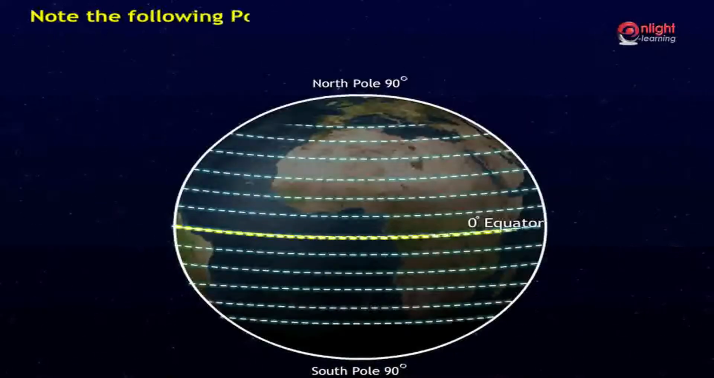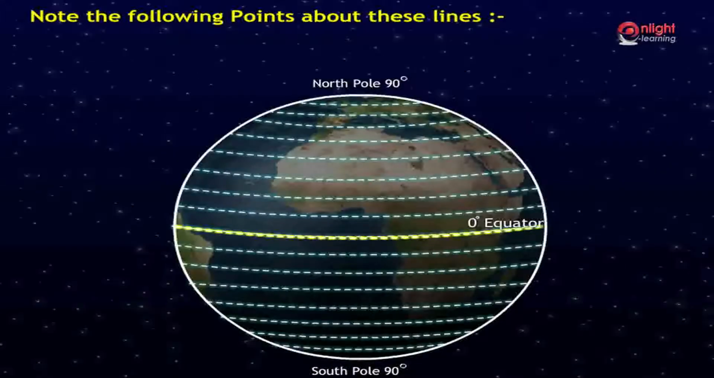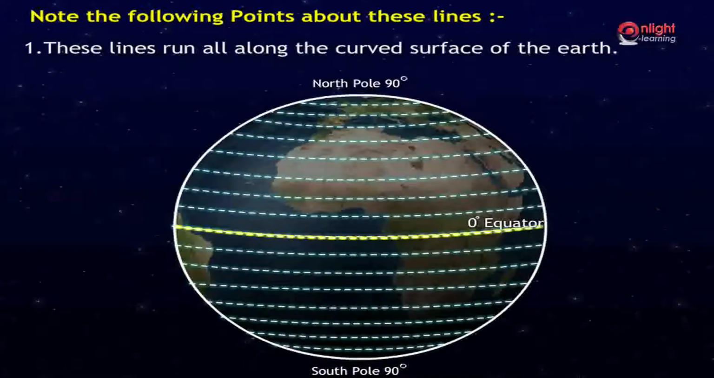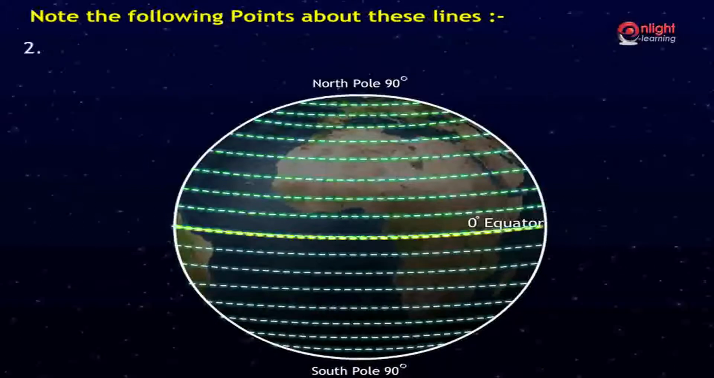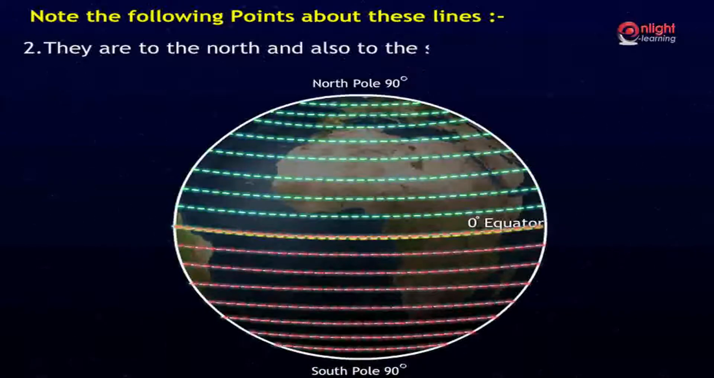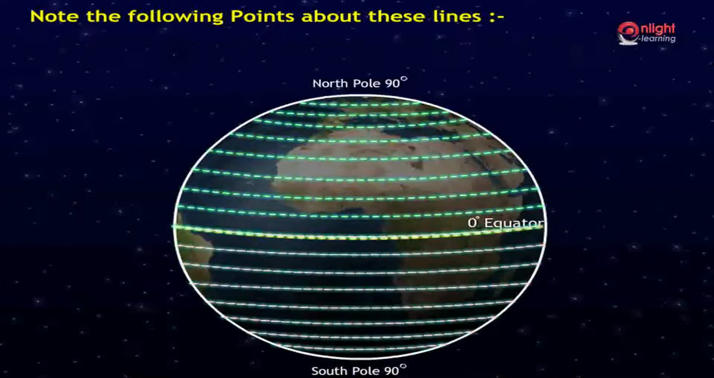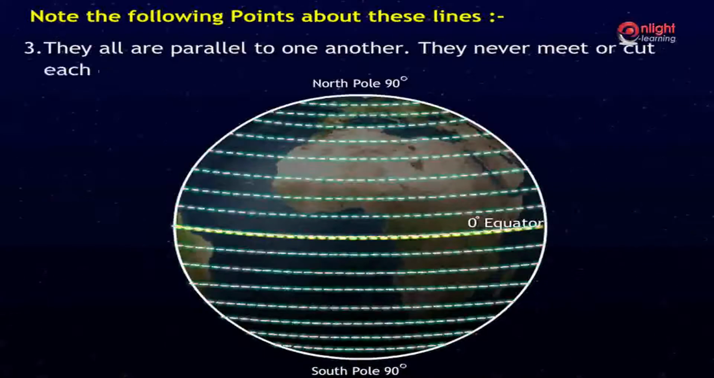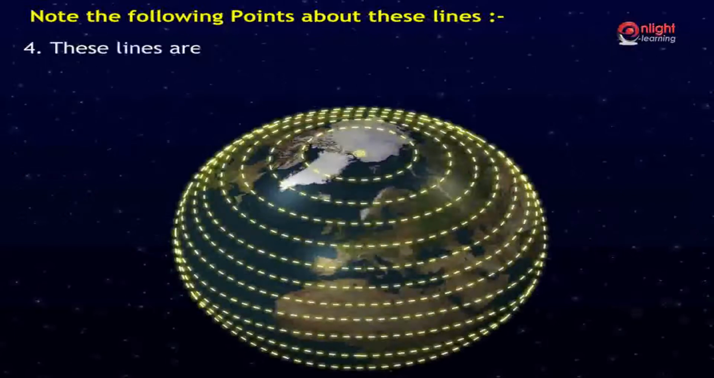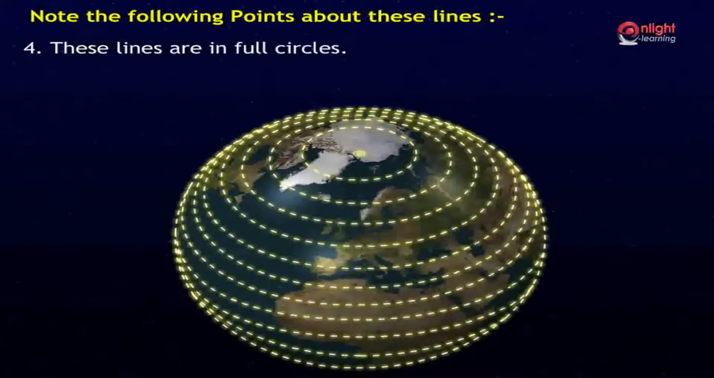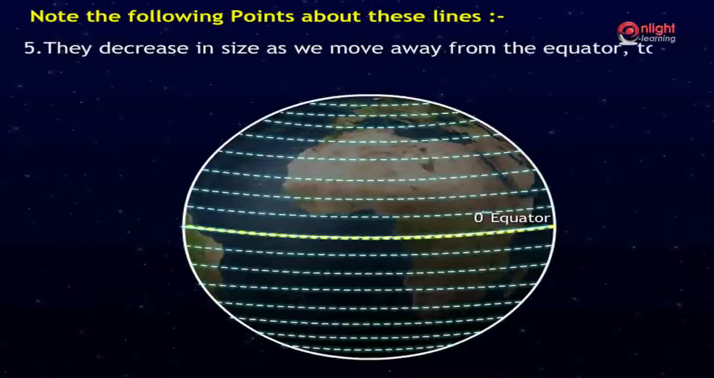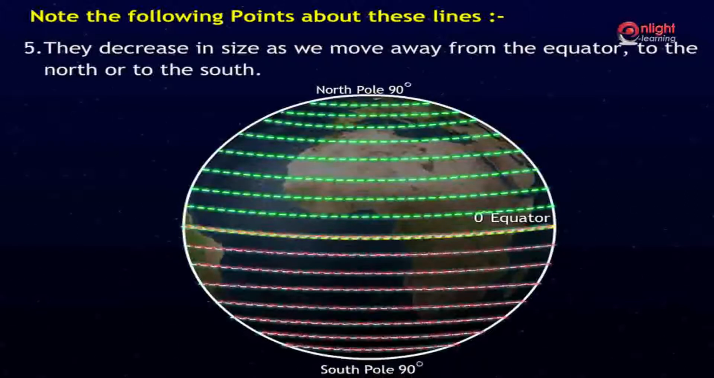Note the following points about these lines. These lines run all along the curved surface of the Earth. They are to the north and also to the south of the equator. They all are parallel to one another. They never meet or cut each other. These lines are in full circles. They decrease in size as we move away from the equator to the north or to the south.